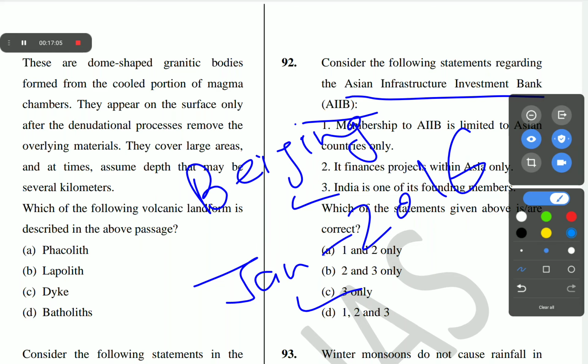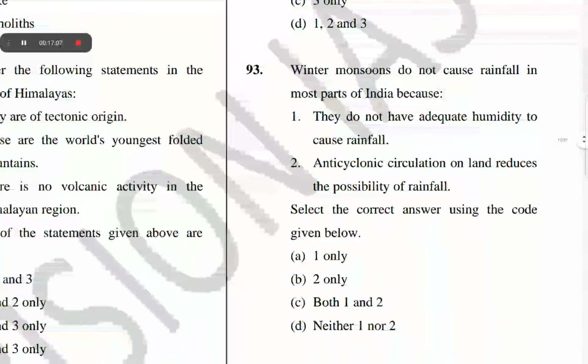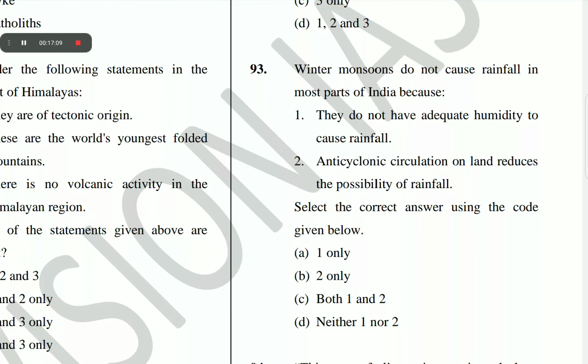The next question is question number 93. Winter monsoons do not cause rainfall in most parts of India because they do not have adequate humidity to cause rainfall. Anticyclonic circulation on land reduces the possibility of rainfall. The correct option of question number 93 is C, both 1 and 2. They do not have adequate humidity to cause rainfall. Anticyclonic circulation on land reduces the possibility of rainfall.